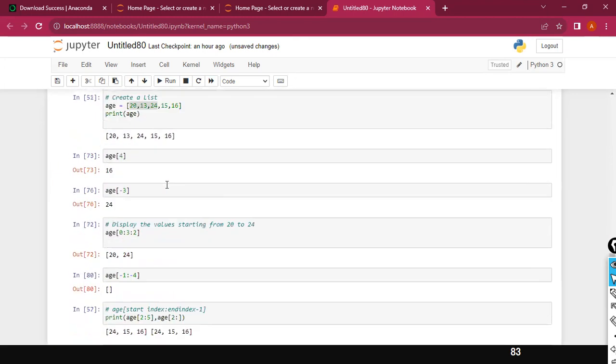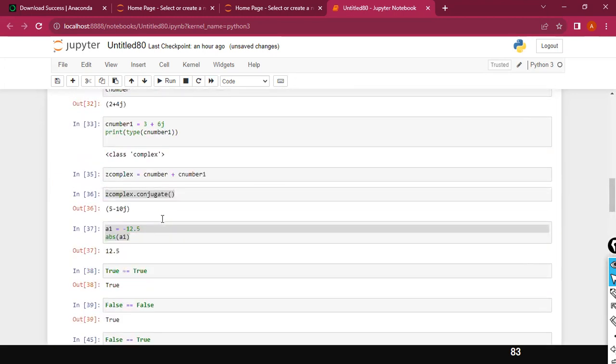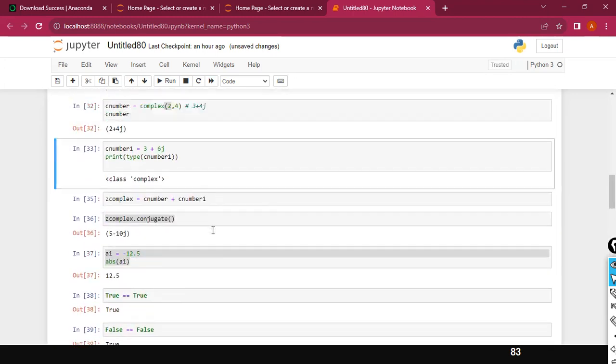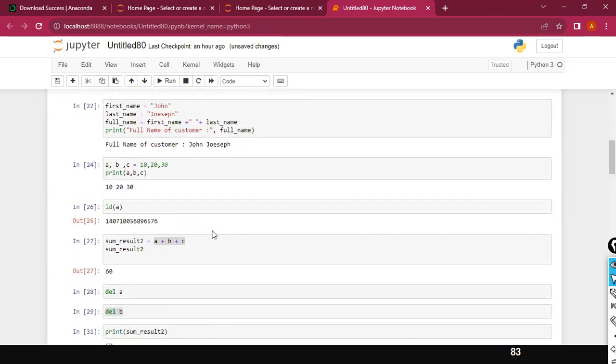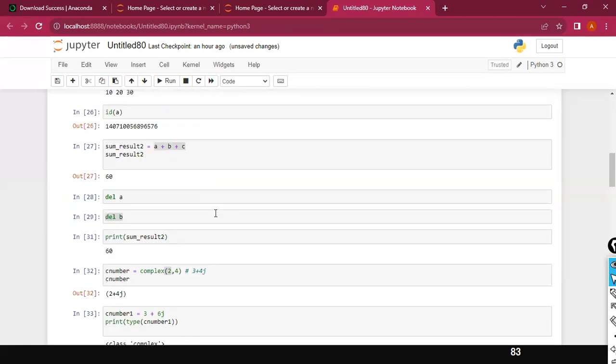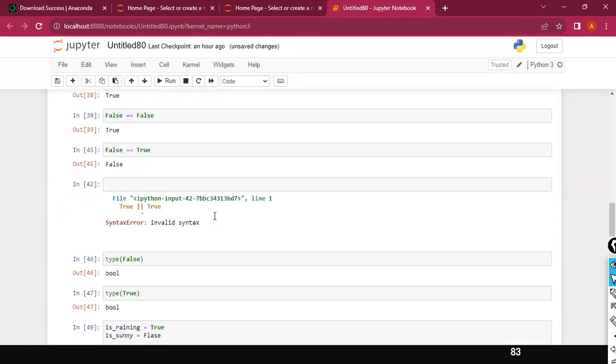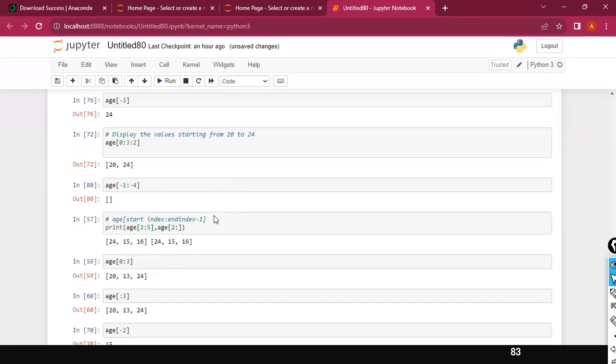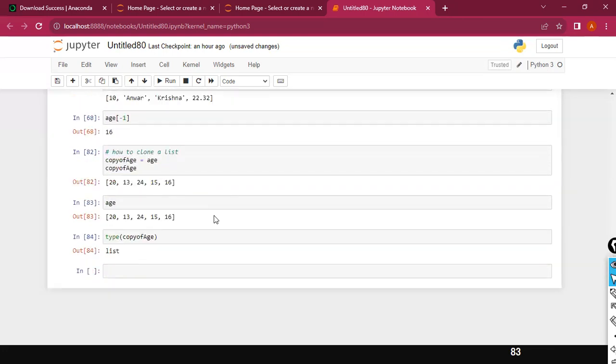To summarize, in today's session we discussed what a variable is and what the different data types are. We explored the different data types: integer, float, and string, how to store them in a variable, and how to test the data type of a variable. And you learned that in Python we don't have to declare the type of the variable like in other programming languages such as Java and C.